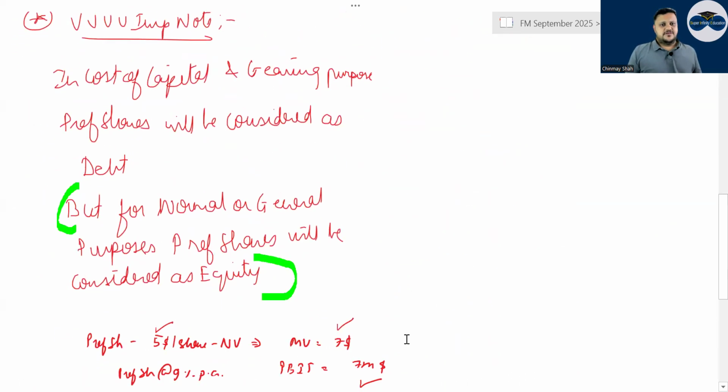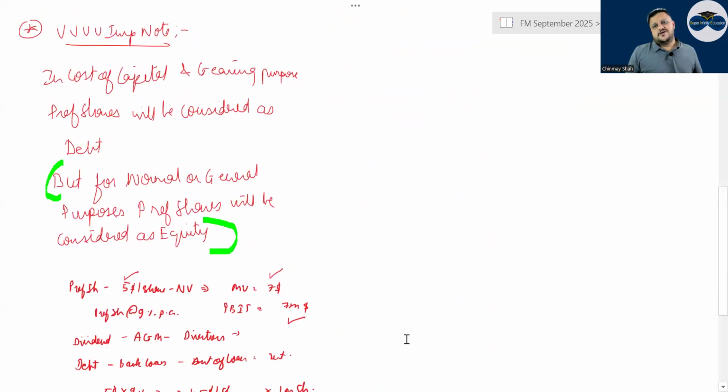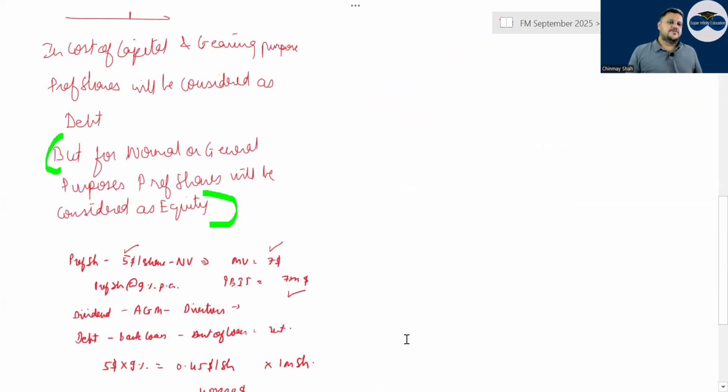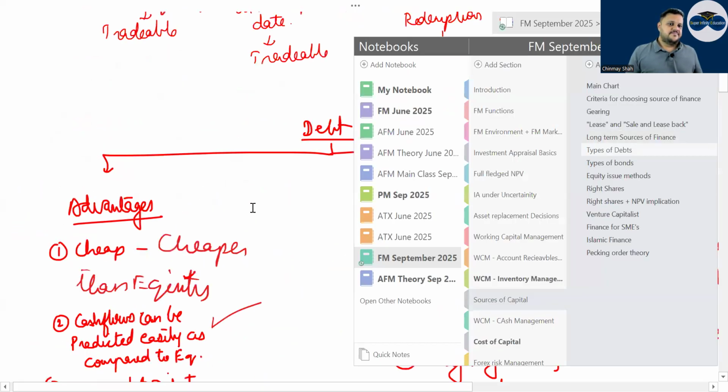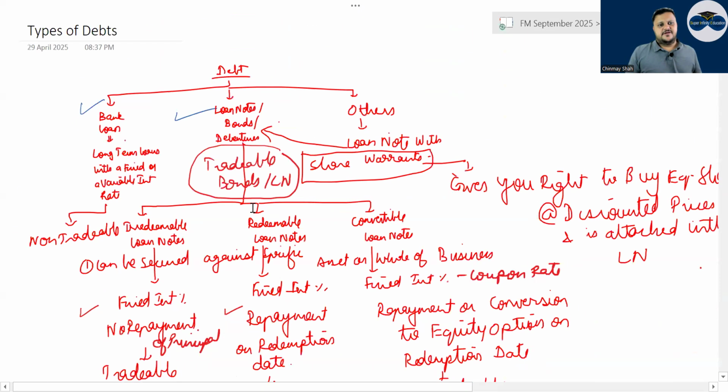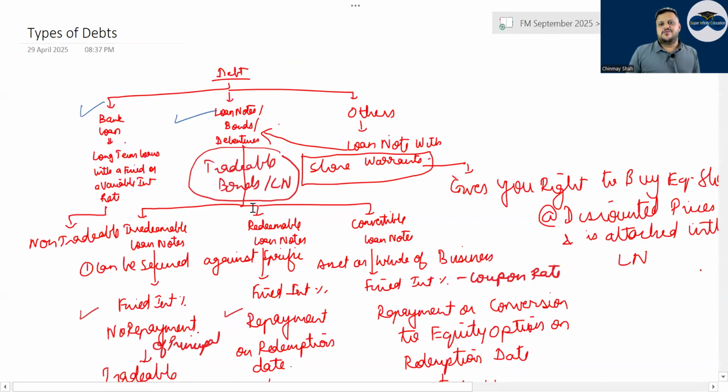Very, very important in cost of capital gearing perspective, right? Whenever you're calculating gearing, what will happen? Your preference, will it be considered as equity or a debt? Tell me. Generally, it will be considered as debt, right? Then there are types of debt. What are the types of debts? Bank loan, loan note, others.